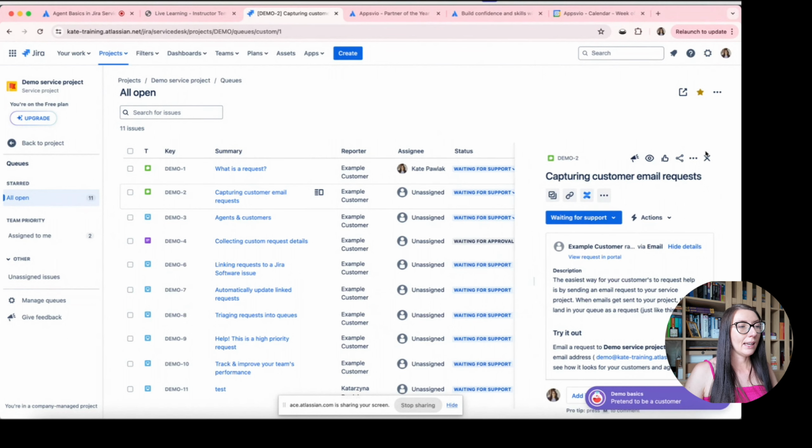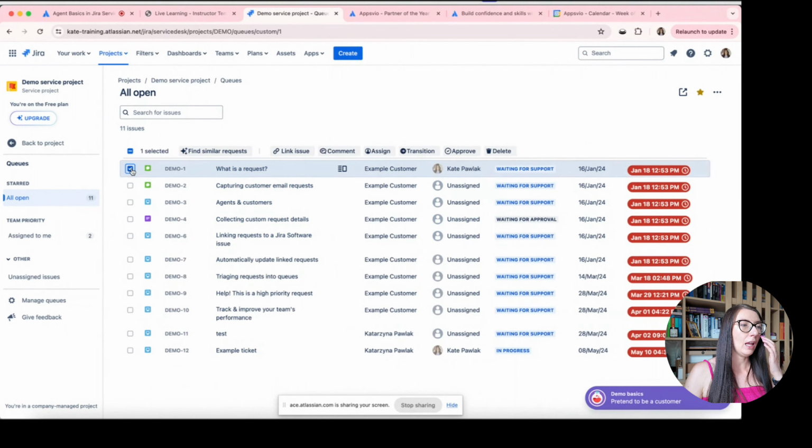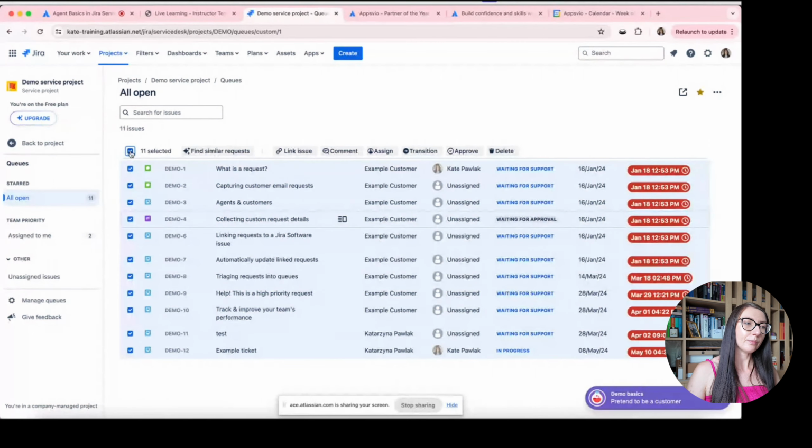Also, in this view, you can see that here we have checkboxes. Thanks to these checkboxes, by selecting them, we have some additional actions which are available for these tickets. Of course, I can select many issues. I can also select all issues which are on the list.